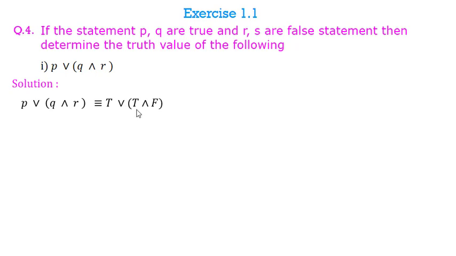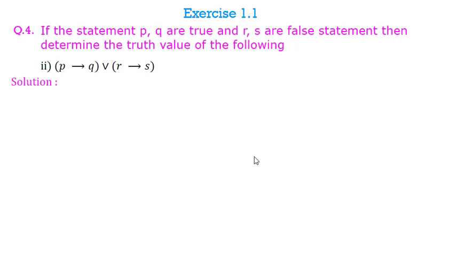True and false is false. So this is true or false, and true or false is true. So my answer is T. You must remember the truth tables for AND, OR, implication, double implication and NOT, and they are very simple. So here in this question, the truth value for this compound statement is capital T.